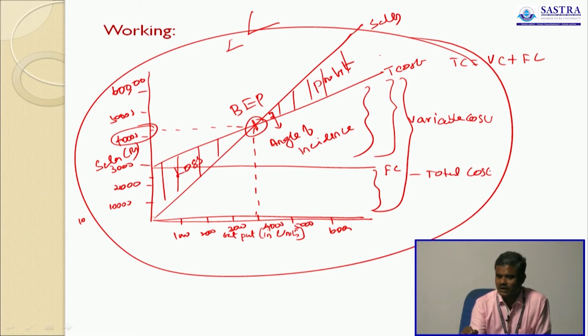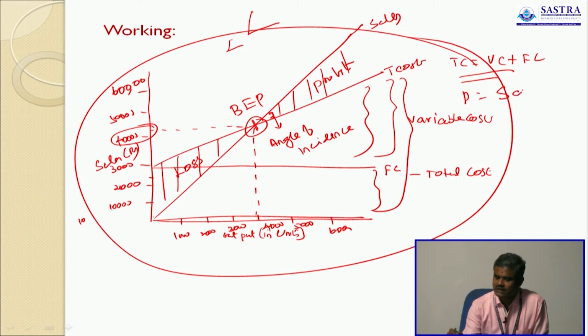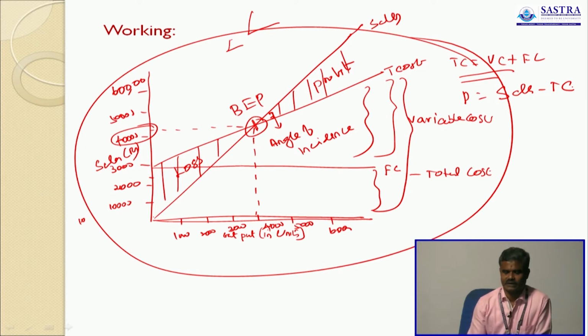This is for total cost. Total cost is variable cost plus fixed cost. So profit equals sales minus total cost. Sales minus total cost is profit. So this is called a break-even chart.